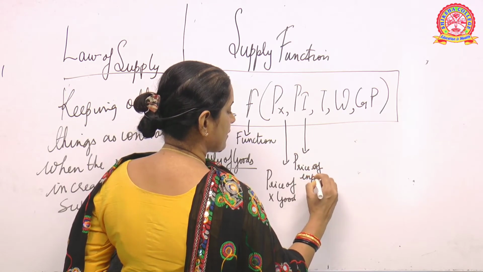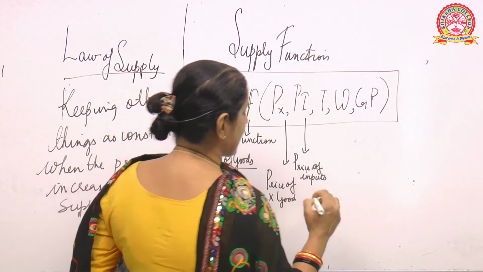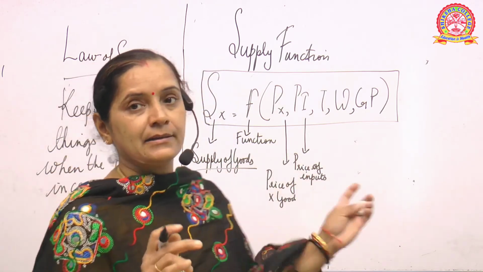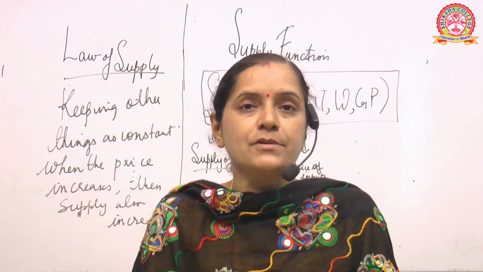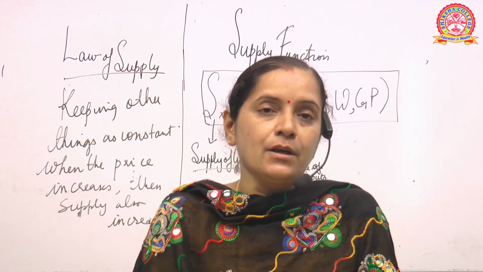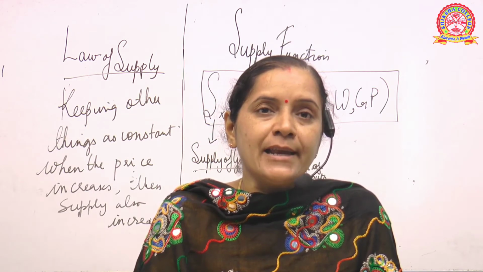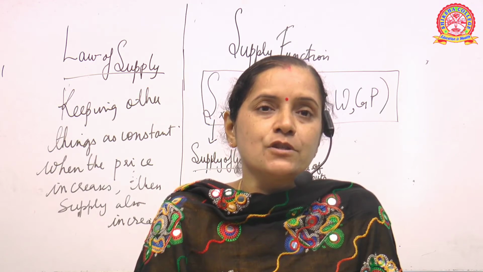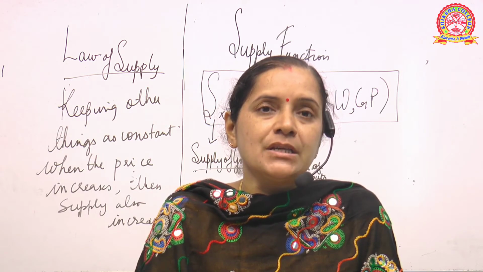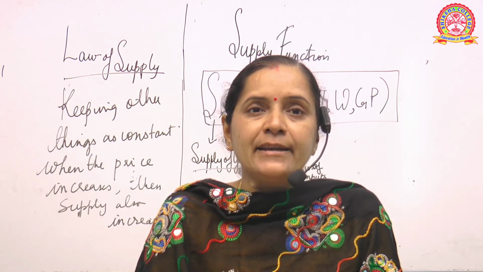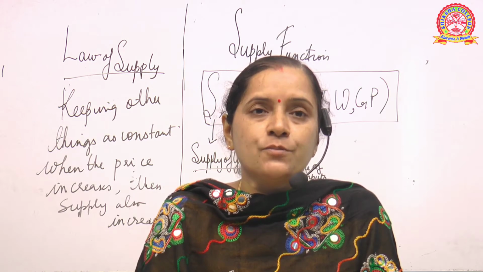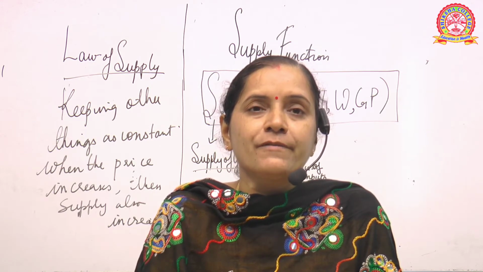Inputs means what? If you remember, in my first class I told you that one of the important processes in economics is production, distribution and consumption. Now in production there are inputs of goods. What are the inputs? Your raw materials, technology, techniques, methods. Then processing takes place and at the end of processing we get the finished products, that is the final output or final outcome.